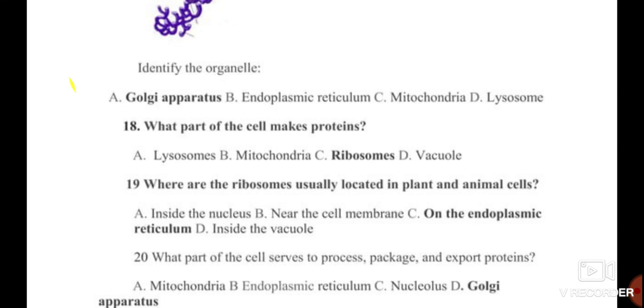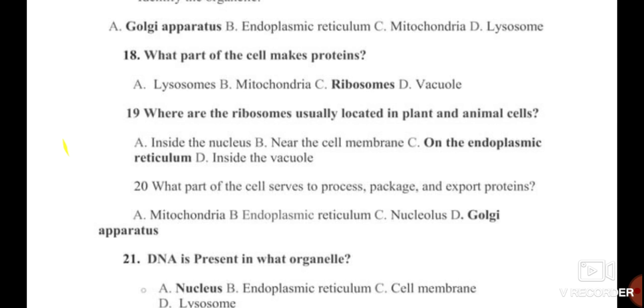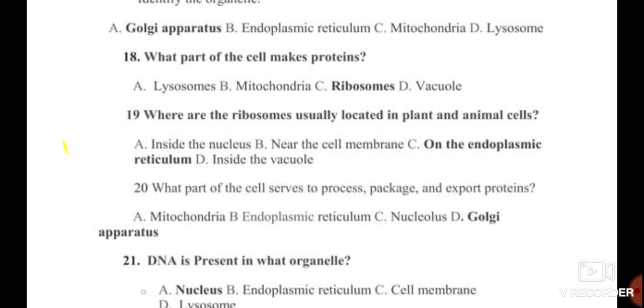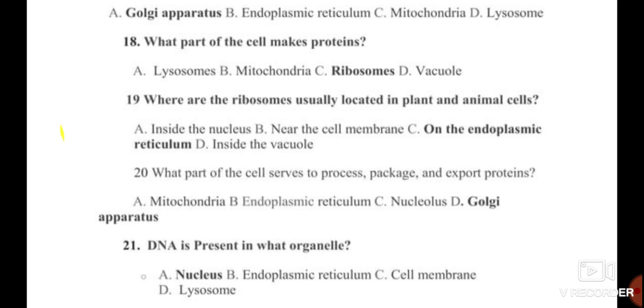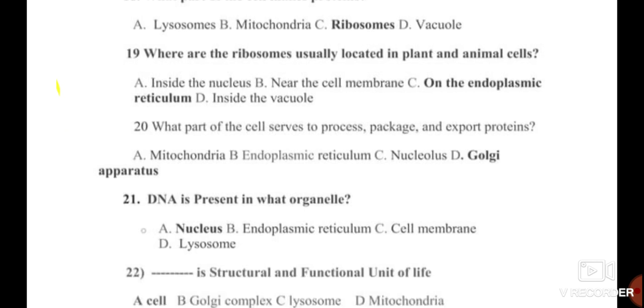Question number 19. Where are ribosomes usually located in a plant and animal cell? The ribosomes are located on the endoplasmic reticulum, and on the endoplasmic reticulum they are producing proteins, not on a nucleus, not inside the nucleus, not near a cell membrane, not in a vacuole. The ribosomes are located on the endoplasmic reticulum in plant and animal cells. So the correct answer for question number 19 is C, that is on the endoplasmic reticulum.